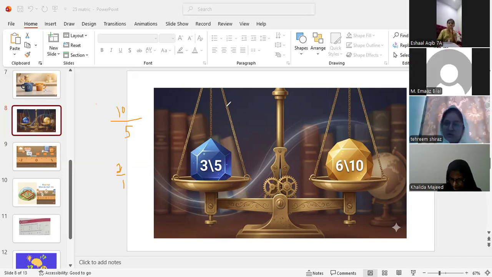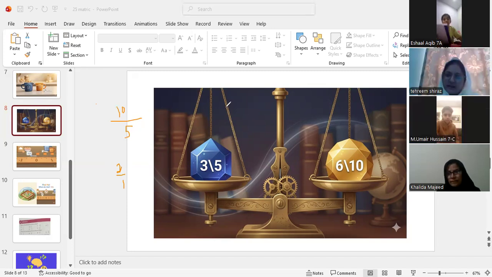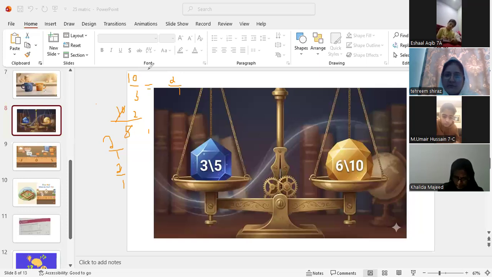Yes, Ishal, you are nodding your head. Yes, ma'am, they can. Anyone who is against this, that they cannot be equal? No one. Okay, but if I simplify the fraction, the answer will be 2 by 1. It means that whether I write 10 by 5 or 2 by 1, they both must be equal, right?